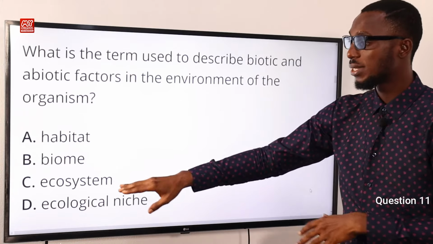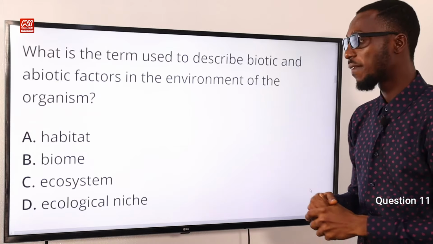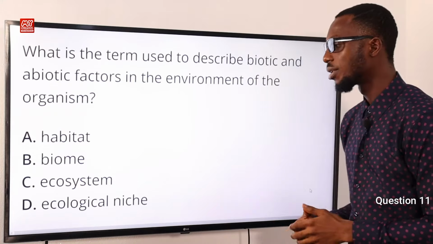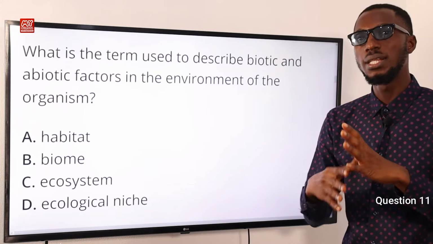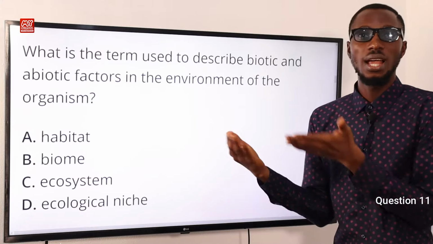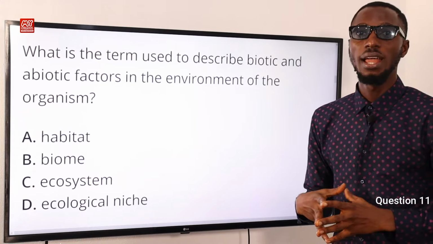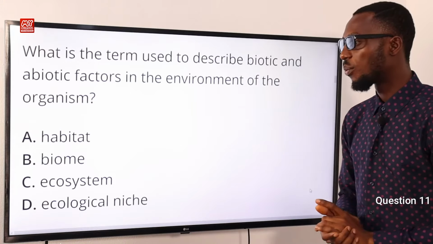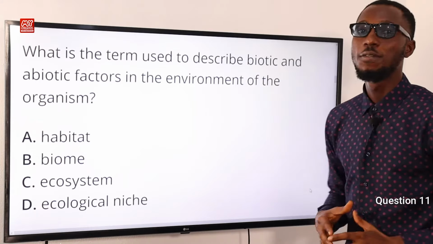So let's look at ecosystem. It is that combination of biotic and abiotic factors, living and non-living components. To talk about ecological niche, it is the role and position of a particular organism in that environment, how it interacts with the abiotic and biotic components, how it survives, how it eats, how it lives, and what have you. So the correct option here to the question given us is option C for ecosystem.